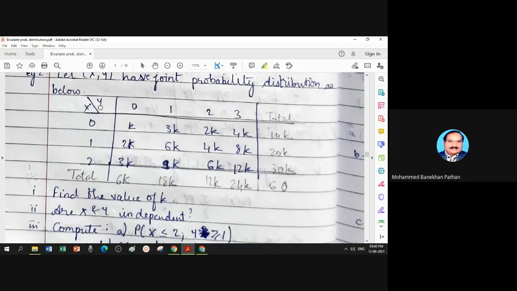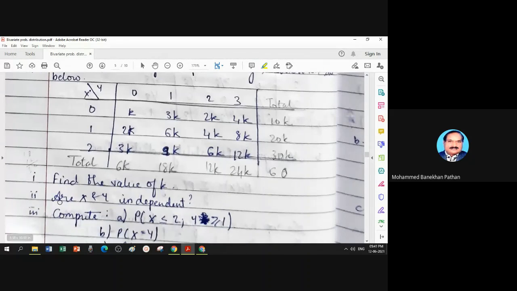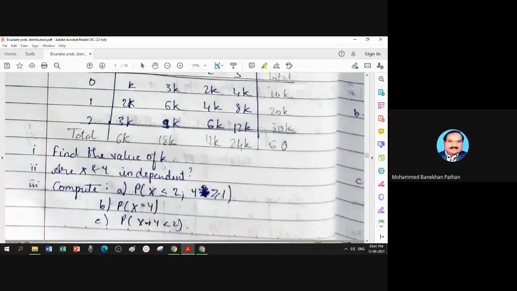Now here the bivariate table is readily available. On this table I ask questions. Very first question, which is natural, is to determine the unknown quantity, that is k. Find the value of k. Part number 2, verify x, y are independent or not. Third, compute probabilities A, B, C.